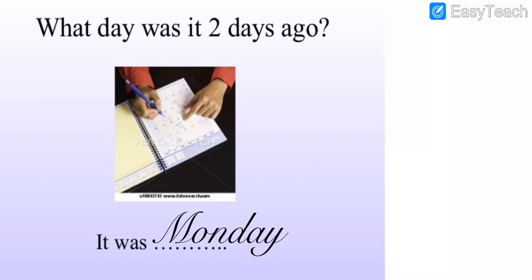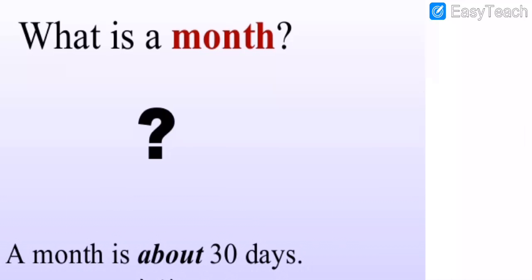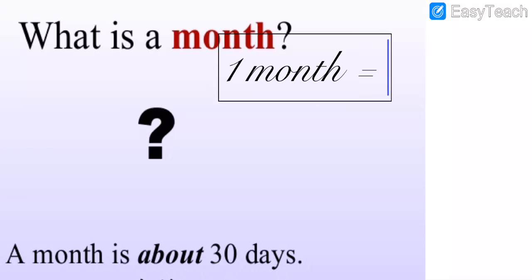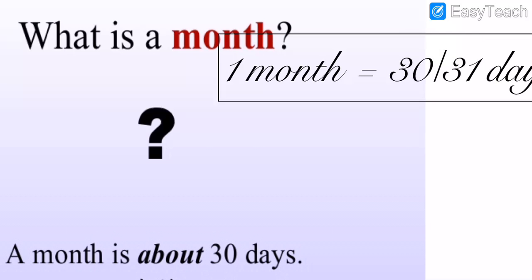And then further we will move on, my dear students. What is the month? Which month is the current month? A month is about 30 days. Some months have 31 days, and some months have 30 days. Got my points, all of you? So we have to write here like that: 1 month is equal to 30 or 31 days. Note down all these things, my dear students.